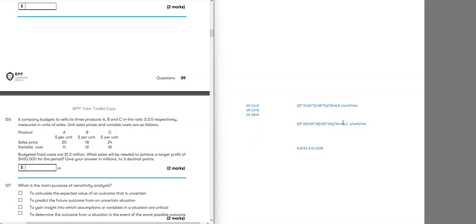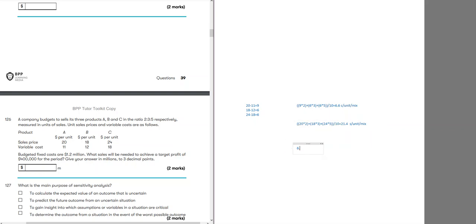Okay, yeah, I've done something wrong here. I multiplied by the contribution. Let me copy this again. Multiply by 20, multiply by 18, multiply by 24. This becomes sales per unit per mix.